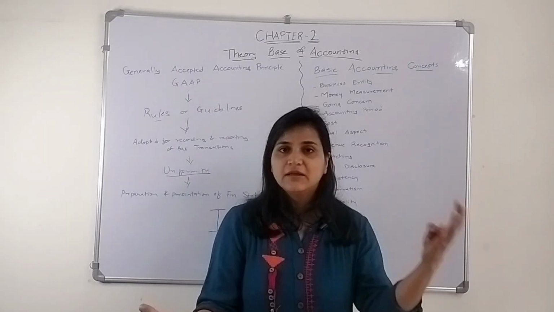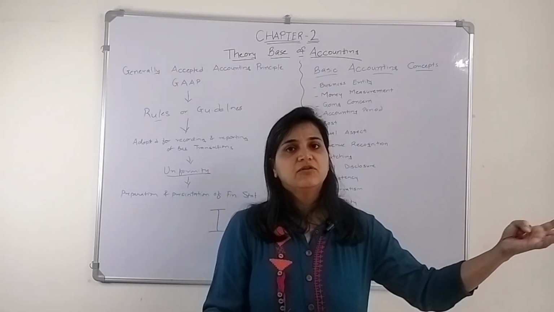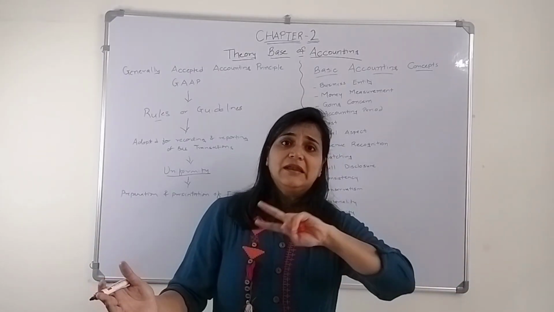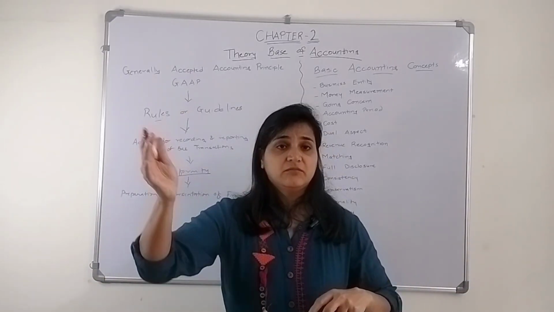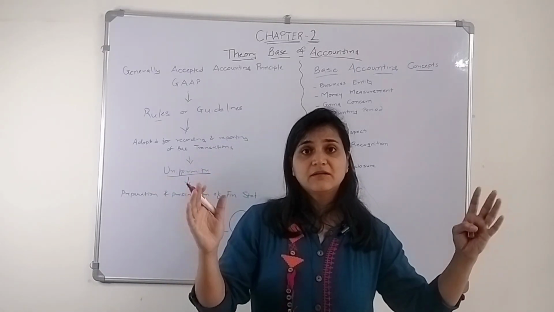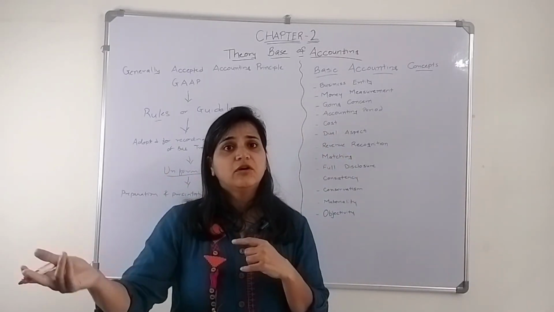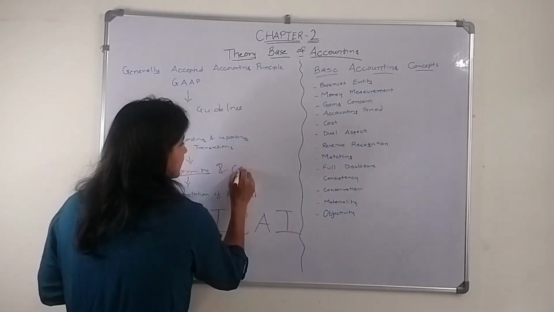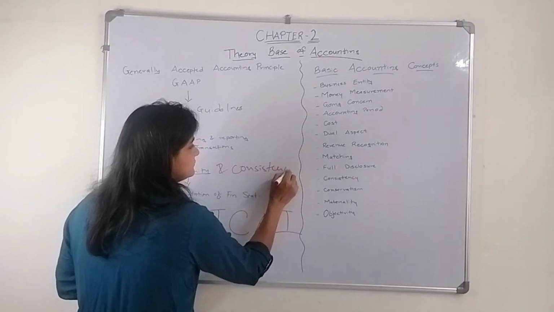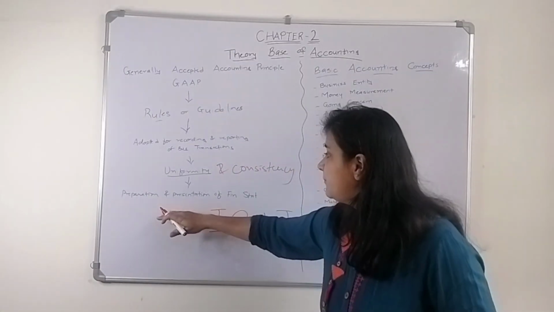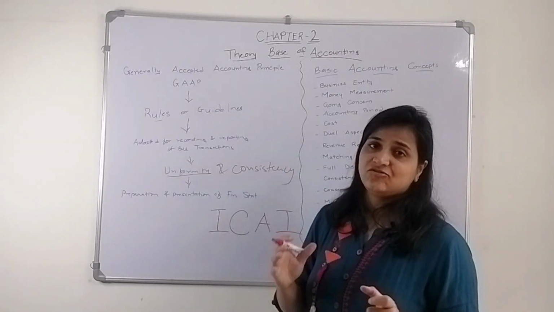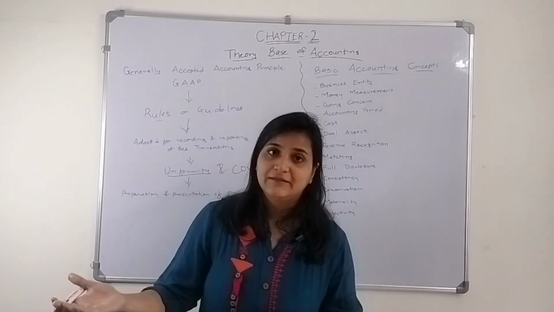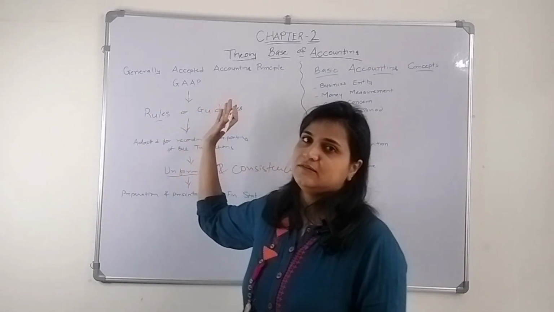how will he get to know if his accounting policies are different? Last year he was following certain accounting policies, this year he has changed. There is no comparison. So for inter-period comparison, between two accounting periods, and inter-firm comparison, between two firms, we need uniformity and consistency. It has to be consistent. For the preparation and presentation of financial statements, we need to have a proper base of accounting. That is what we are going to discuss in this second chapter.